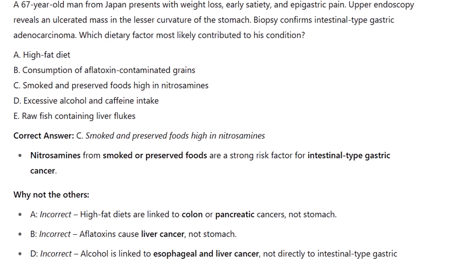Correct answer: C. Smoked and preserved foods high in nitrosamines. Nitrosamines from smoked or preserved foods are a strong risk factor for intestinal-type gastric cancer. Why not the others?